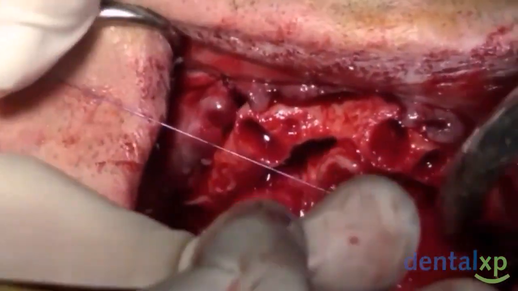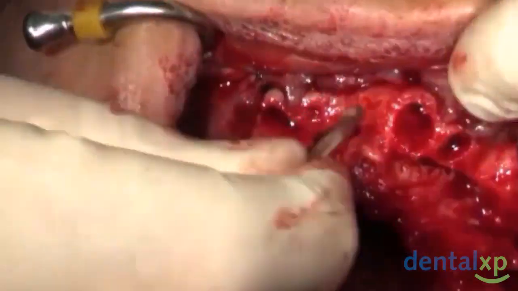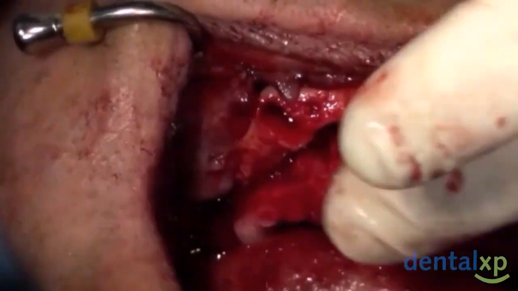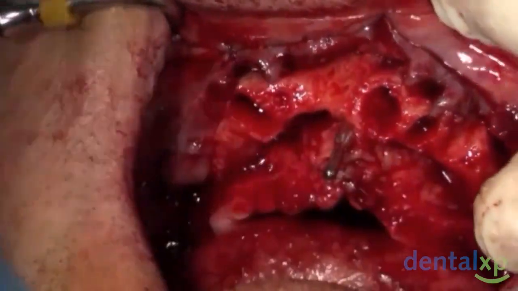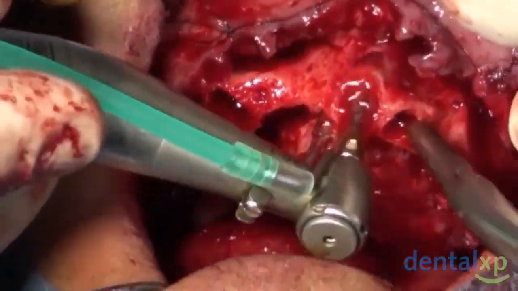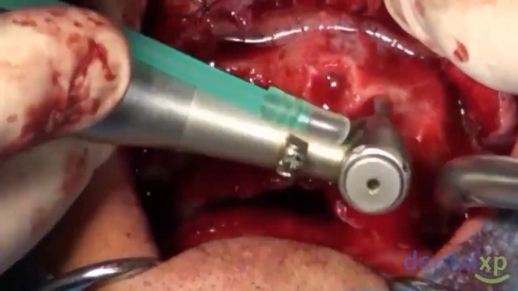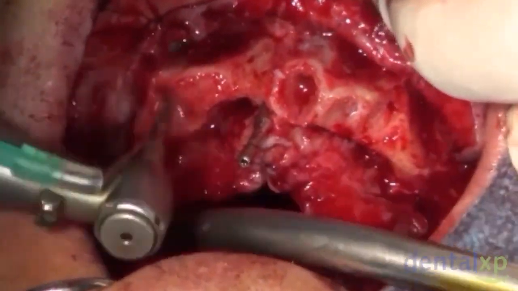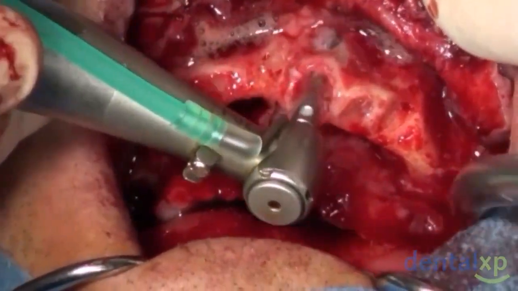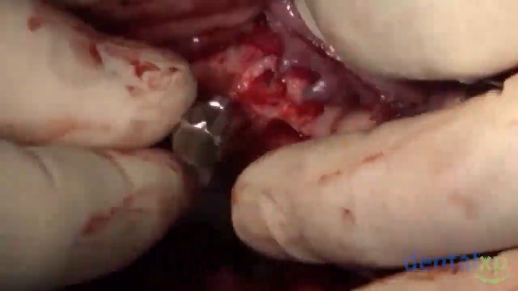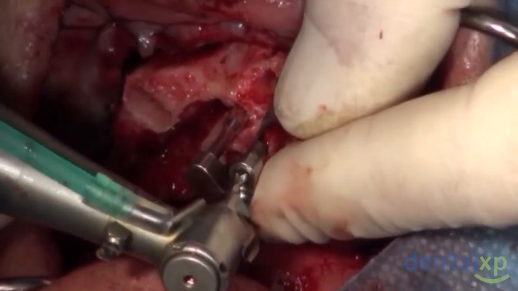I also suture the palatal flap. I place my pin immediately, my guide. I introduce in the guide my compass and I can begin my surgery easily.